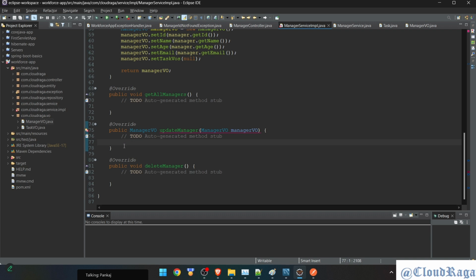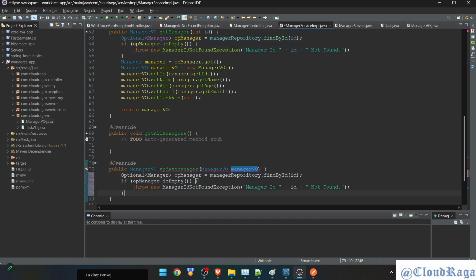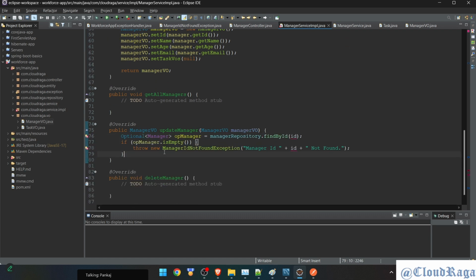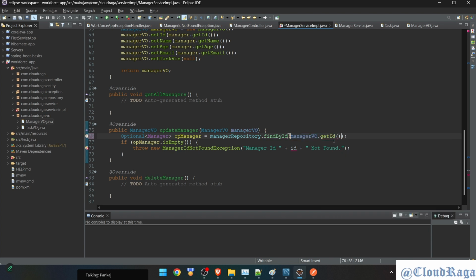Fine. This is done. Next, because I'm sending manager view, first I need to confirm whether that user is present or not. So I can copy this code, which takes the ID, checks if it is there or not. If it is not there, it throws manager ID not found, and the control will transfer from here. It won't go to the next line. So I'll copy these lines, paste it. So this section will manage whether the manager is there or not. I need to pass ID from manager view. So managerView.getId. Okay. Same way I can copy this code, done. Okay. So first portion is done.